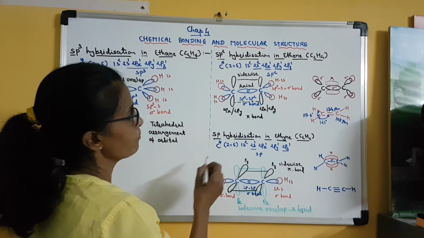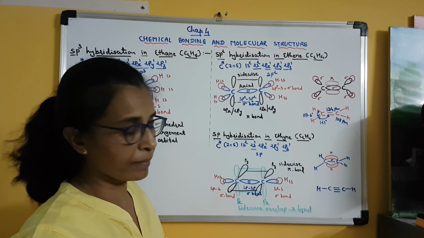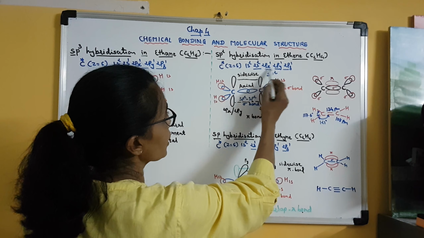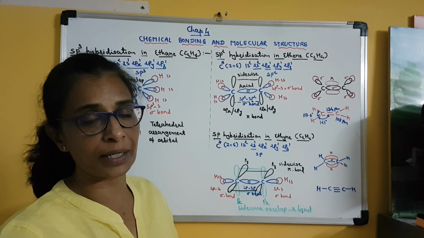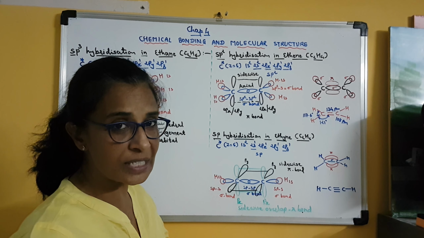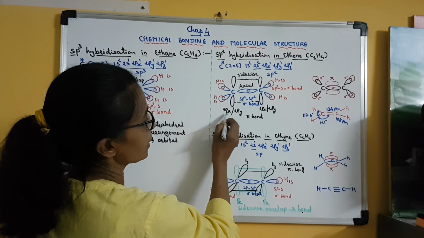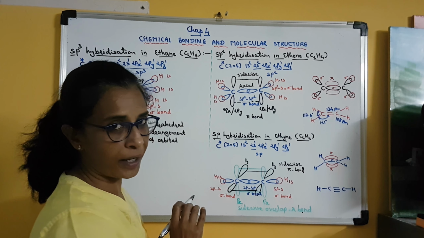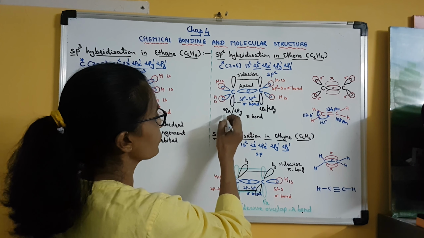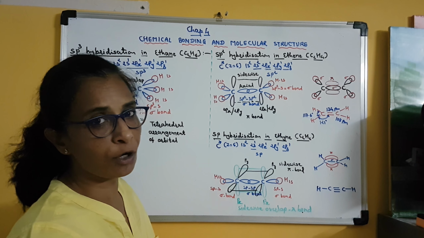Got it? Now, what about the fourth atomic orbital of carbon atom? As I told you, 3 atomic orbitals of carbon atom are involved in hybridization and 1 is always left unhybridized. So suppose this orbital is either 2px or 2py. Clear? It lies perpendicular to the plane of the molecule.